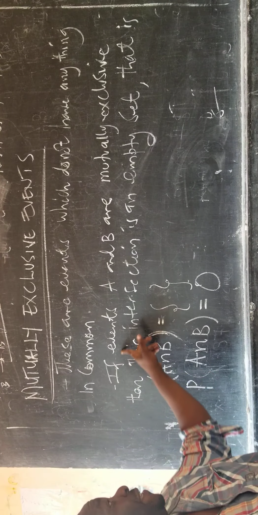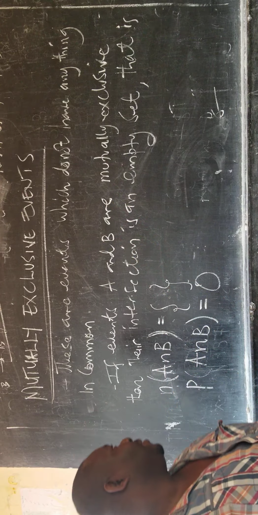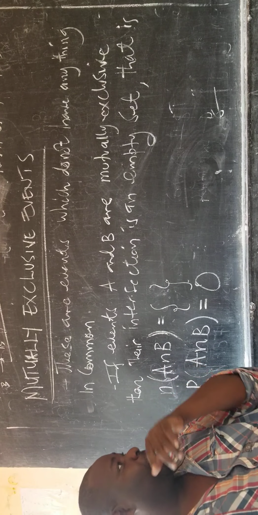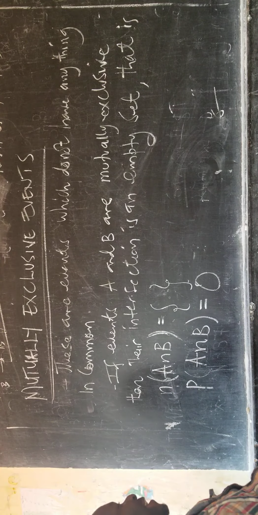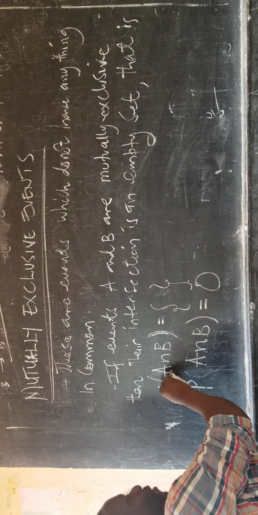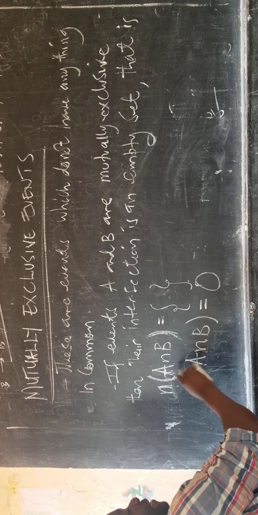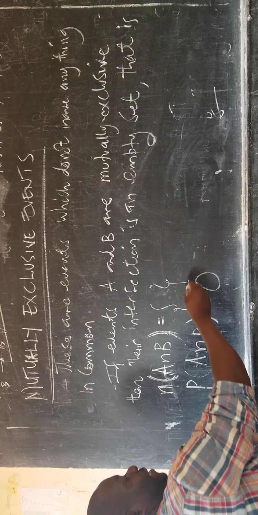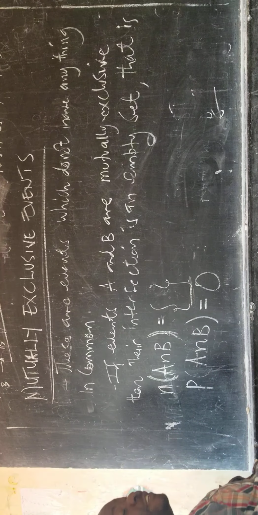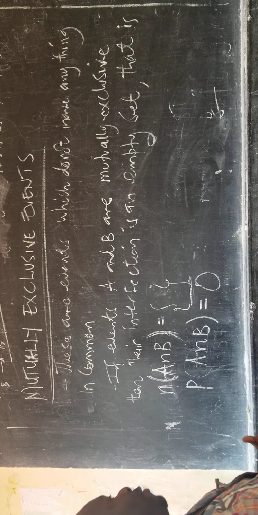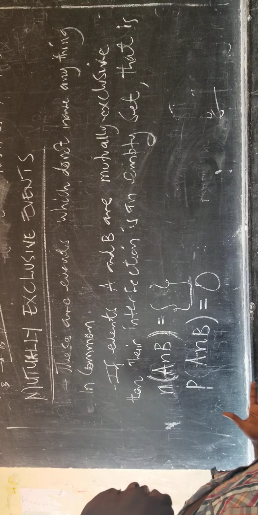And if events A and B are mutually exclusive, then their intersection is an empty set. That is, set A intersection set B has no member. There is nothing in common. They don't share anything.